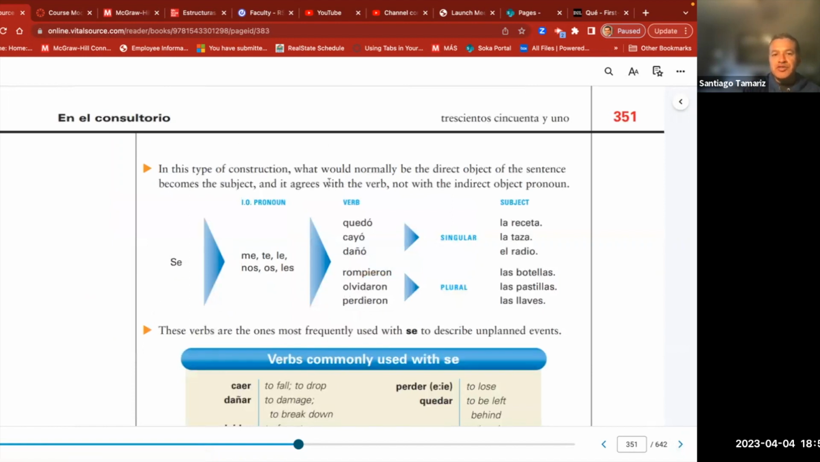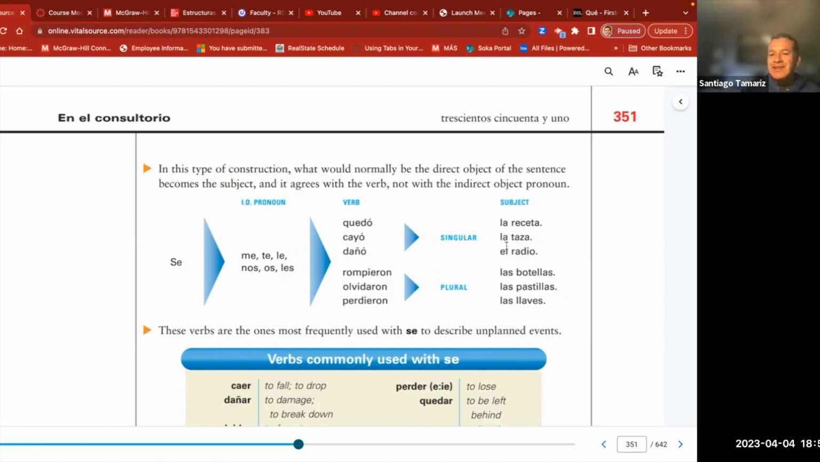In this type of construction, what would normally be the direct object of the sentence becomes the subject, and it agrees with the verb, not with the indirect object pronoun. Here, again, if you remember how to use gustar, you will remember how to use this construction. Se, for sure. Me, te, le, nos, or les, depending on the pronoun, the verb, any verb, and the subject. The subject goes at the end.